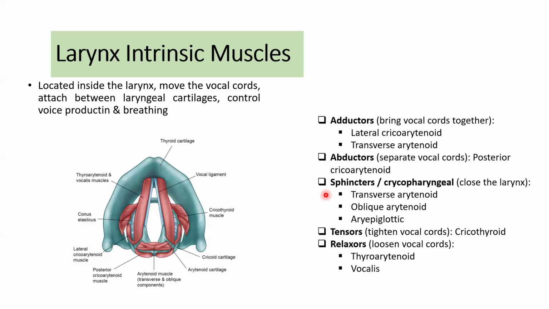Then there are sphincters, or cricopharyngeal muscles, whose function is to close the larynx during the swallowing process. And the tensor function tightens vocal cords, and the relaxer loosens vocal cords. Everything in the muscles, intrinsic and extrinsic, always has a main function.